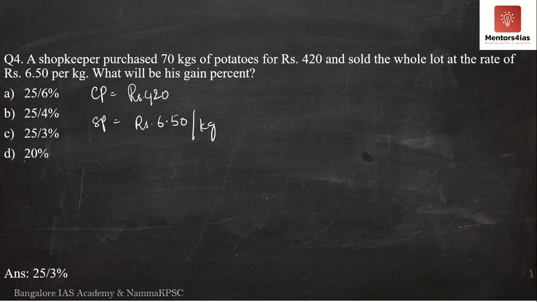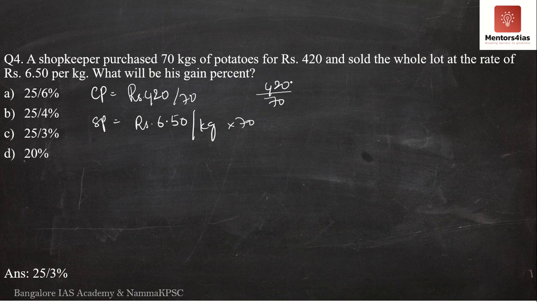Now cost price is in terms of the entire lot, whereas selling price is in terms of per kg. So either change the selling price to the total 70 kgs, that is multiply it by 70 kgs, or divide the total cost price by 70 kgs to get the cost price per kg. Either way it is correct. So what I will be doing is, I will divide 420 by 70.